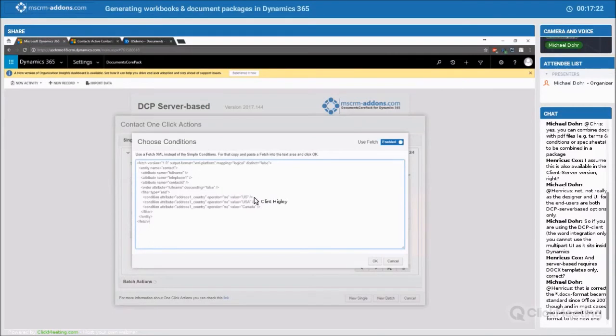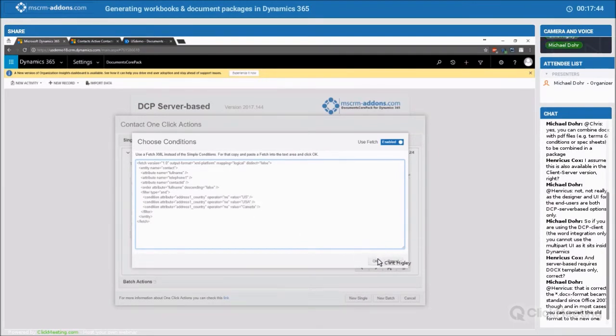So once this goes through, this fetch is going to run just like the advanced find, and it's going to check the particular record that I'm on and make sure that the country is not the US, USA, or Canada. So it's simple. This just allows you to do really deep and complex conditions.